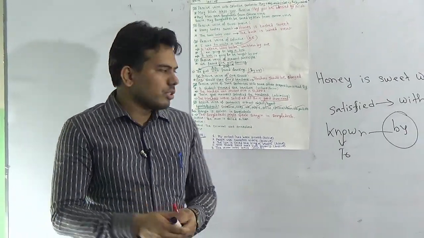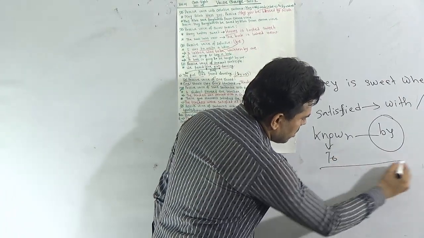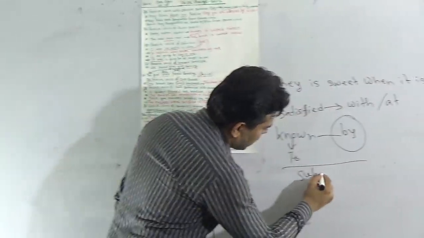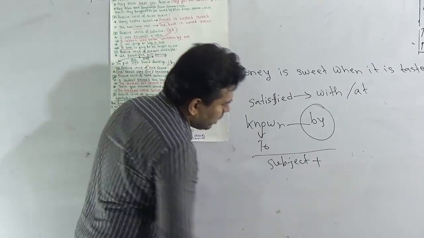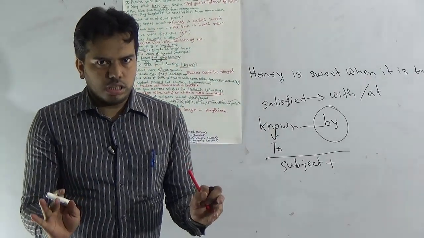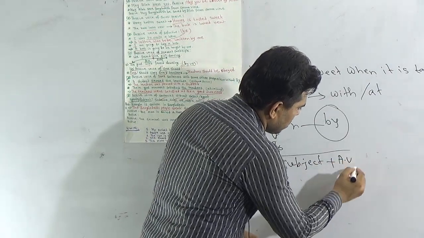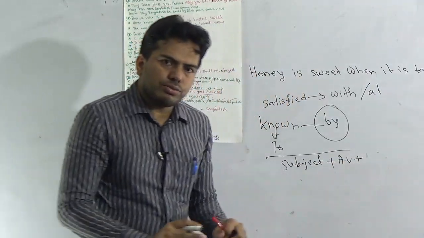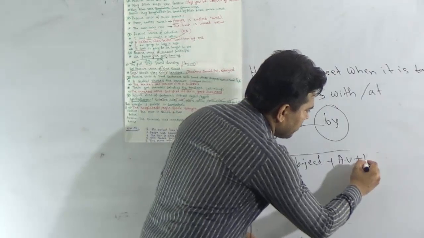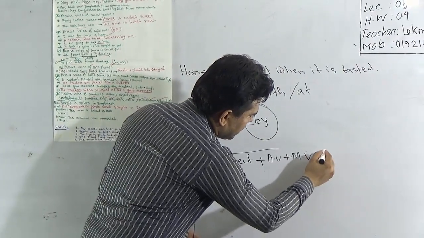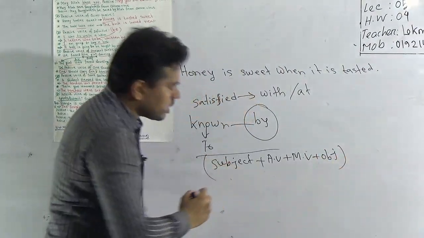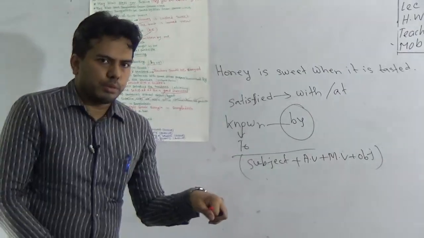The structure is, first of all, you have to write the subject. Then, if there is any auxiliary verb given, just use it. But if it's not given, then follow the main verb. Then the main verb, then the object. That is the basic structure of passive to active.